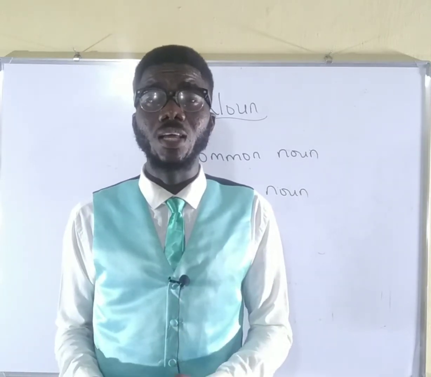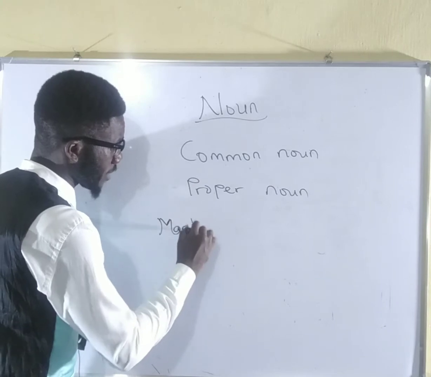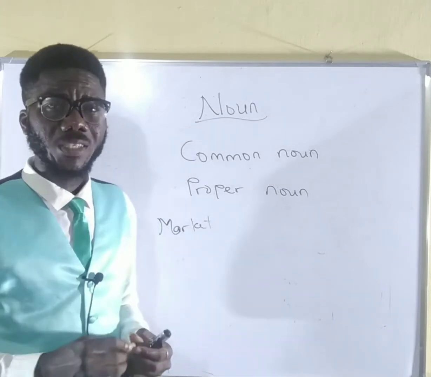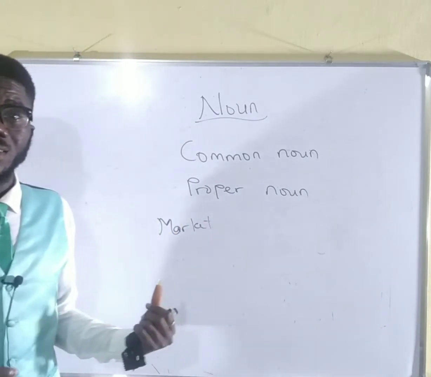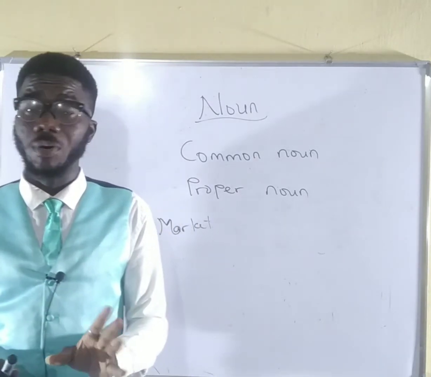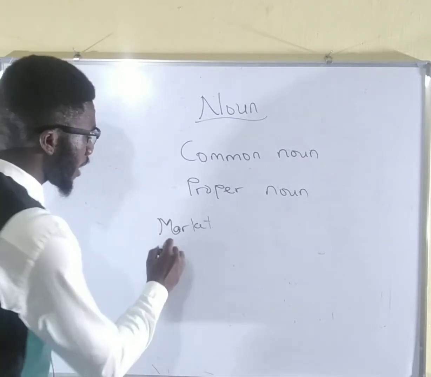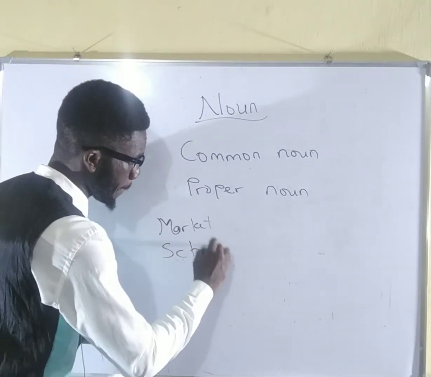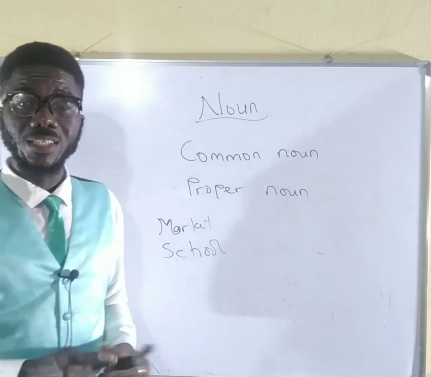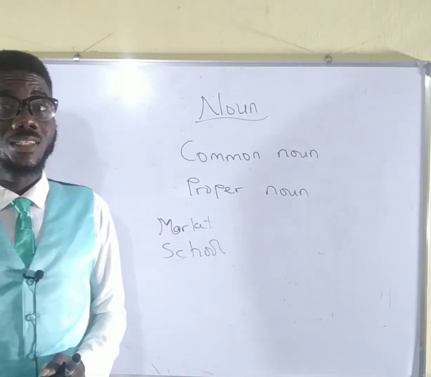the same attributes. Let us take, for instance, when you mention a name like market, there is no particular place that has that name, market. Market is any place where buying and selling take place. Am I right? Now we have something as market. When you mention something like school, there is no particular place that has this name, school. A school is a place where teaching and learning take place.